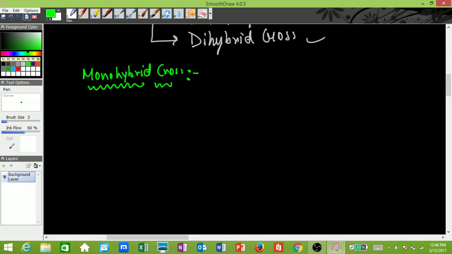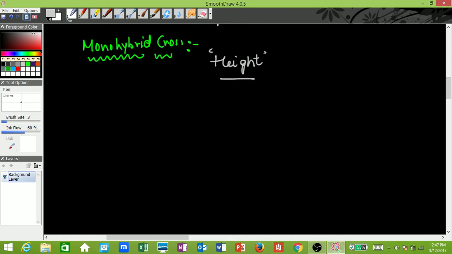Now let us try to study the monohybrid cross. In the textbook, what is specifically most important is the monohybrid cross for height. We will study that now. Now what did Mendel do? Mendel took two plants out of which one was tall and one was short. Now in the parent generation, this is what we are discussing, right? The first two organisms are always from the parent generation.